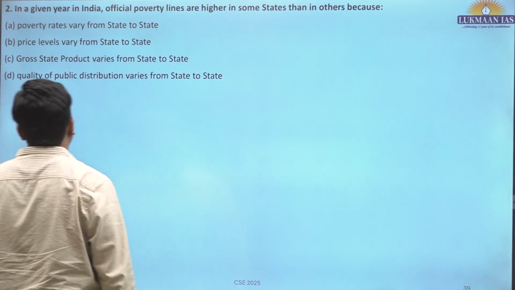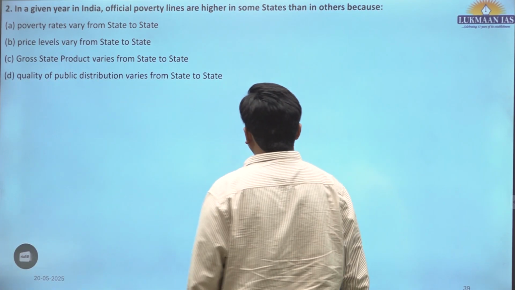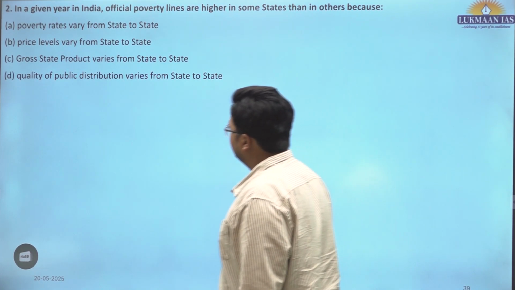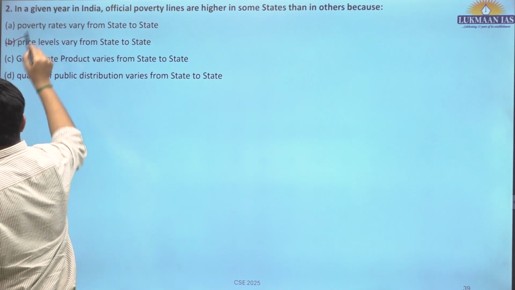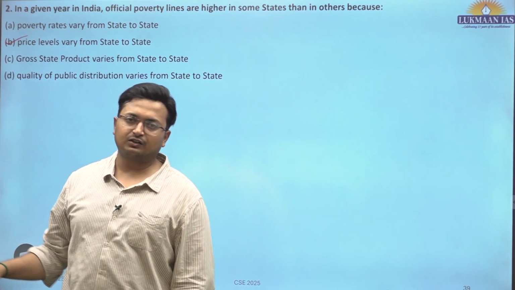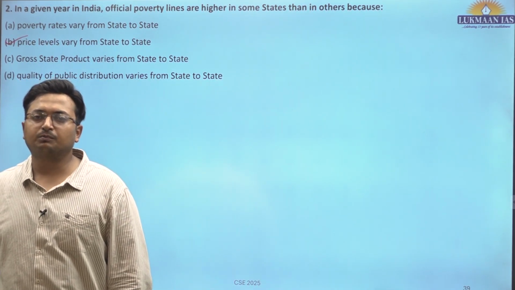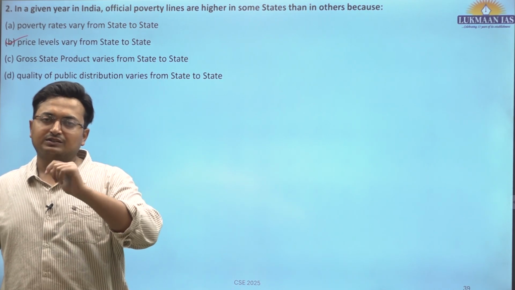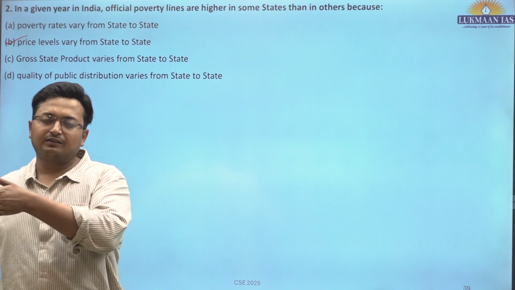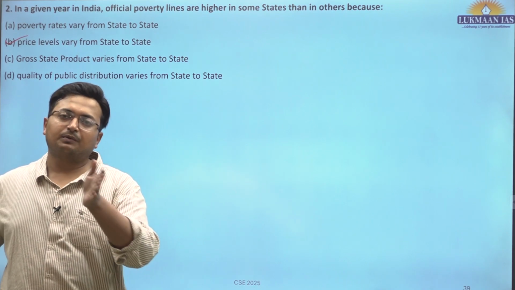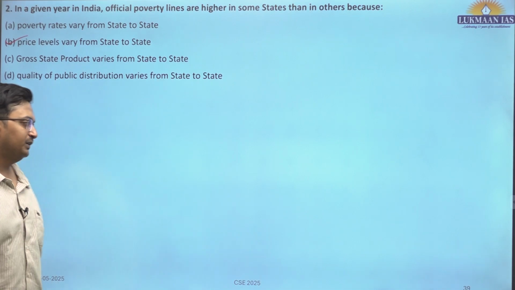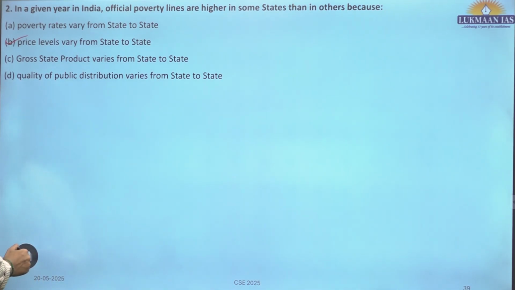Second question: in a given year, official poverty lines are higher in some states than in other states, all because the price levels vary from state to state. Even the minimum wages vary from state to state. So that is why the official poverty line at the national level would be the national value. However, at the state level there would be different poverty levels, because the prices are different. The purchasing power of the common population is different. So B is the correct answer for this particular question.